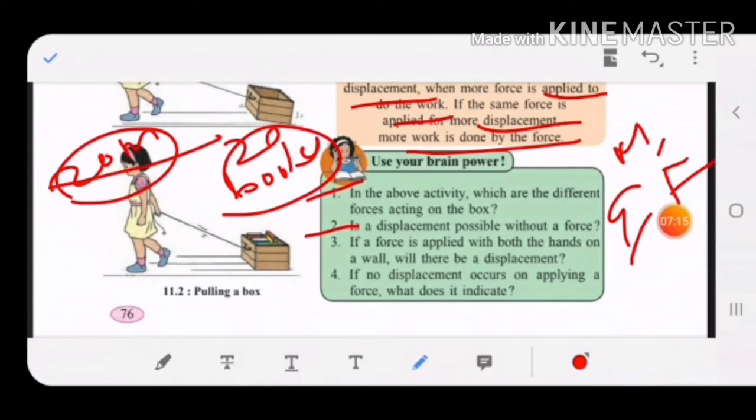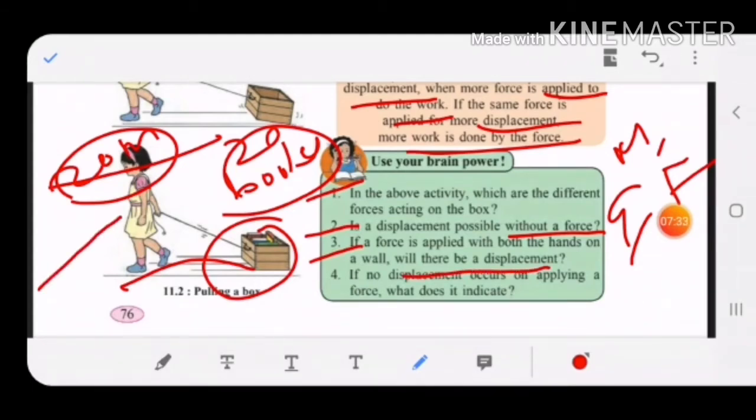Second question, is a displacement possible without a force? Children, is a displacement possible without a force? No. Without a force, displacement will not take place. Third thing, if a force is applied with both the hands on a wall, will there be a displacement? Children, if you apply force with both your hands on a wall, will the wall displace? No, the wall will not displace.